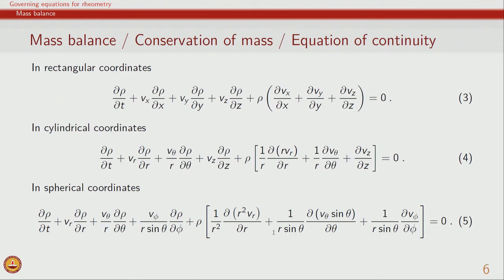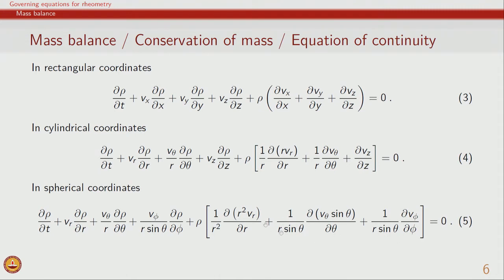These equations could also be written in generalized coordinates, for example, in a convected coordinate system. However, given that most of the engineering geometries that are used in rheology will be one of these 3, we generally tend to use these 3 coordinate systems in describing rheological problems.